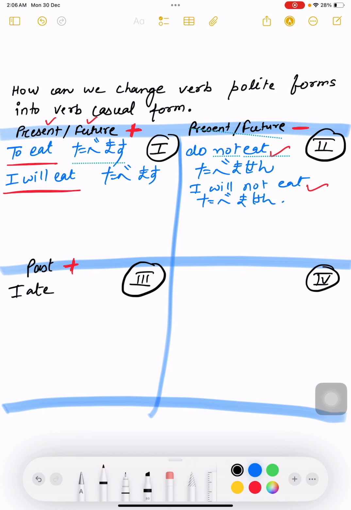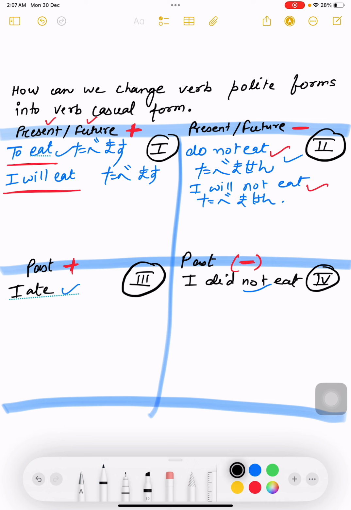Here I will write past tense but negative. What is the past negative of I eat? I did not eat. So let's do the recap: I eat, I do not eat, I ate, I did not eat. You can see that I have put the things in the right quadrant. If you know in which quadrant it is falling, you will never make a mistake.